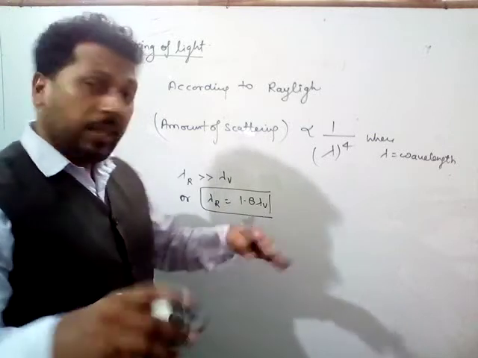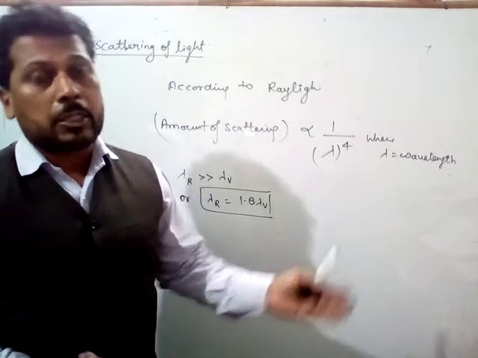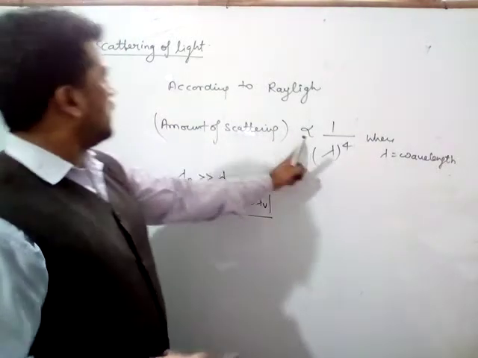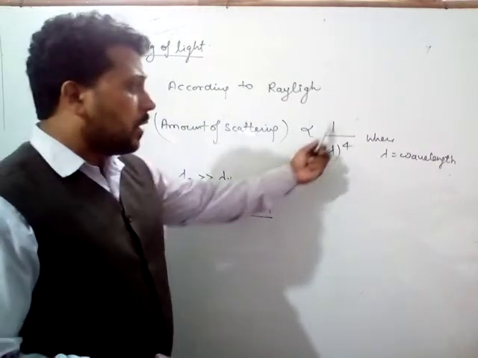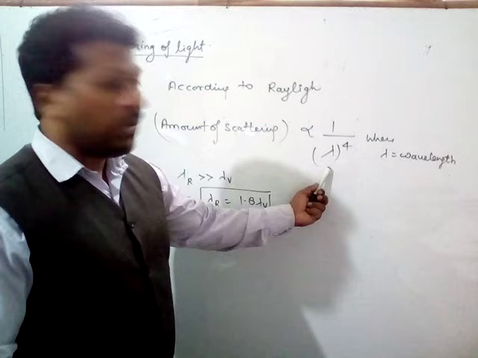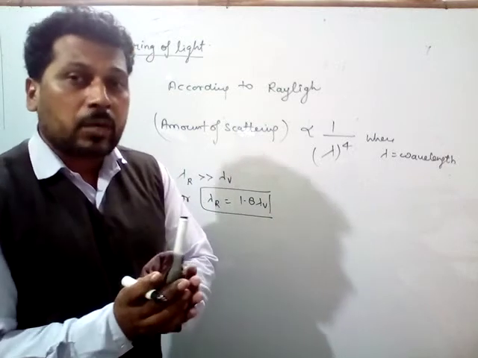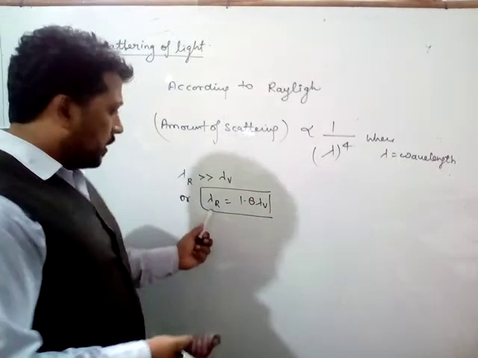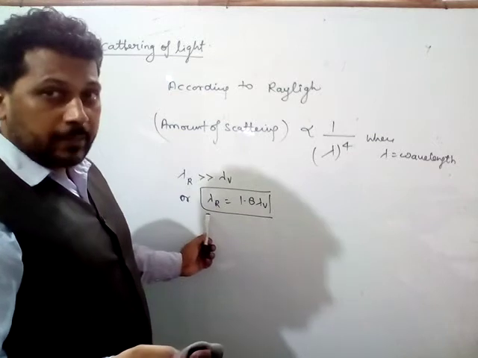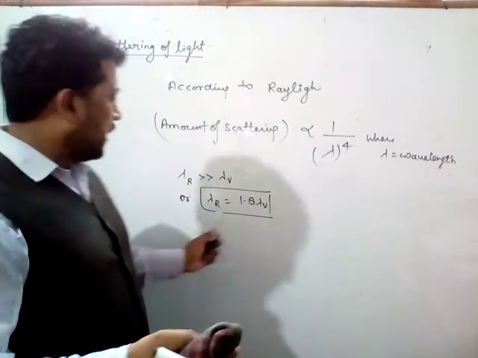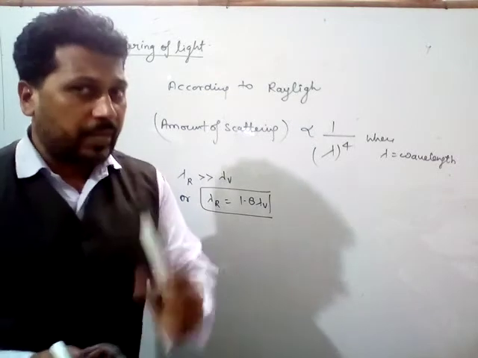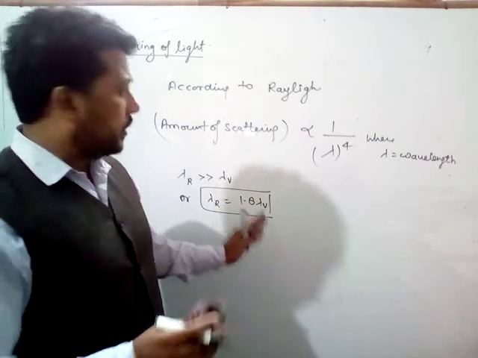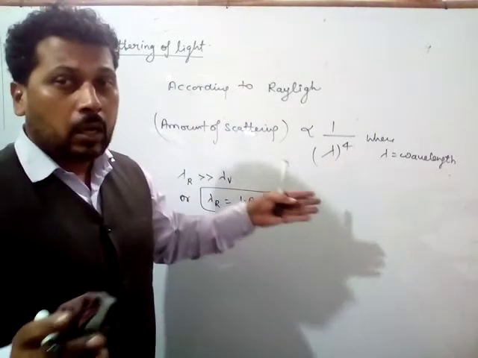So the wavelength of red color is greater than all the other colors, including violet. According to this law of Rayleigh, scattering is inversely proportional to the fourth power of wavelength. It means the color whose wavelength is smaller will scatter more, and the color whose wavelength is greater will scatter less. Here the wavelength of red color is large and that of violet is small, so the scattering of red color is very low and the scattering of violet color is very high. Okay, so this is the scattering of light, or Rayleigh's law.